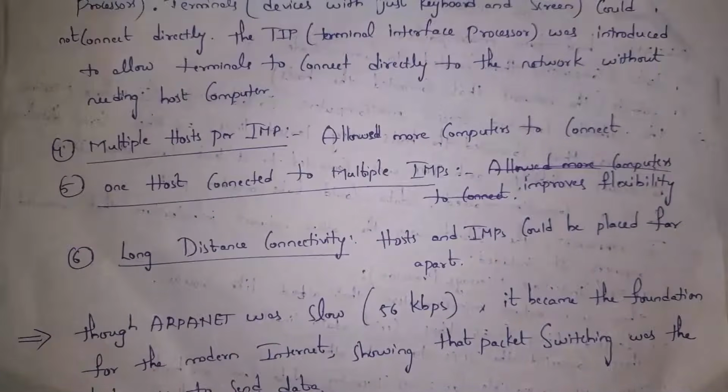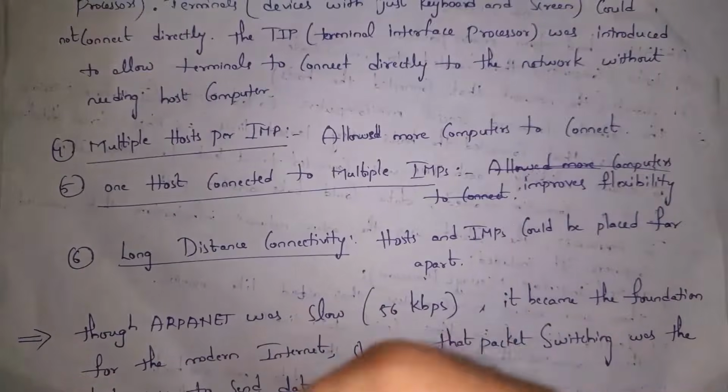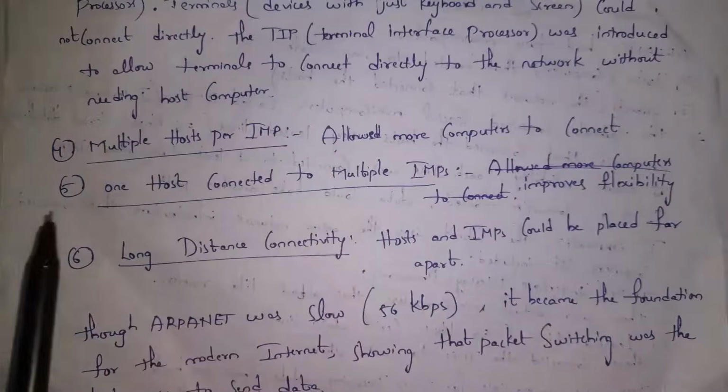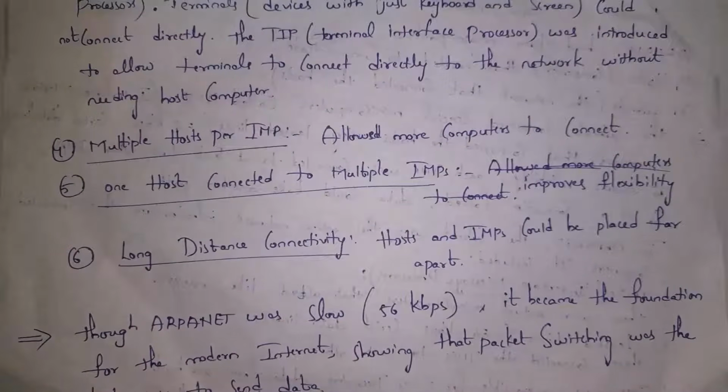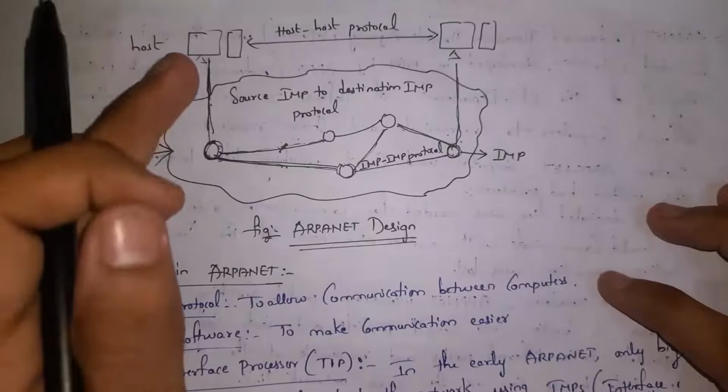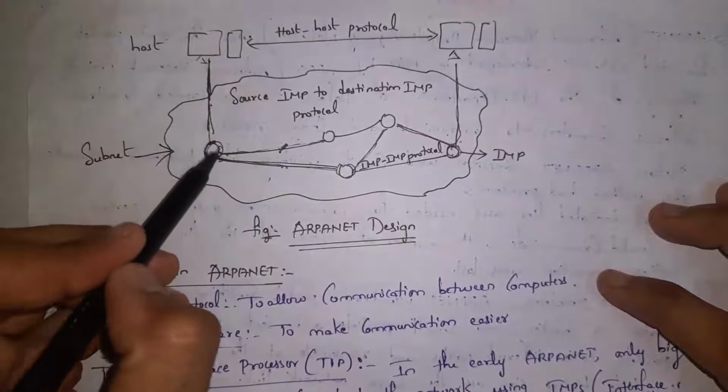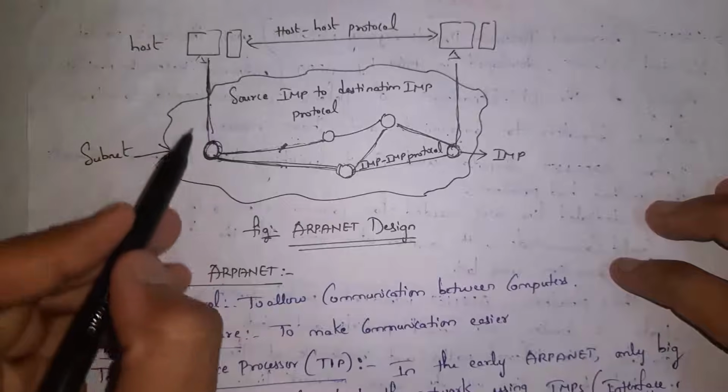Guys, multiple computers can connect to an IMP device. This is the meaning of multiple hosts per IMP. And the fifth one is one host connected to multiple IMPs. Guys, if you want very fast communication, then you can also connect your system to multiple IMP devices. So data will be transferred successfully. Even if there is damage to one IMP device, the other IMP device will transfer our data. And the sixth one is long distance connectivity. If you see this diagram, there are multiple IMP devices in different locations, and all these devices are connected to each other in order to send data.